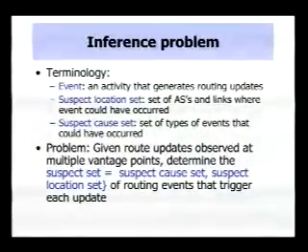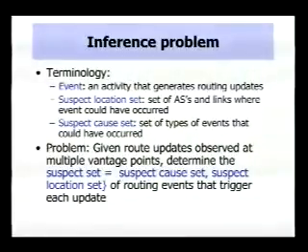So first, before I define the problem, let me first define some terminology. I'm going to define an event to be some activity taking place at some location that generates one or more routing updates. I'm going to define a suspect location set to be a set of possible locations where the event could have occurred. And similarly, I'm going to define a suspect cause set to be a set of possible reasons why the event took place. Then the problem that we're trying to address is, given a set of routing updates observed at multiple vantage points, determine the suspect set, which consists of the suspect cause and suspect location sets, of routing events that trigger each one of these updates.